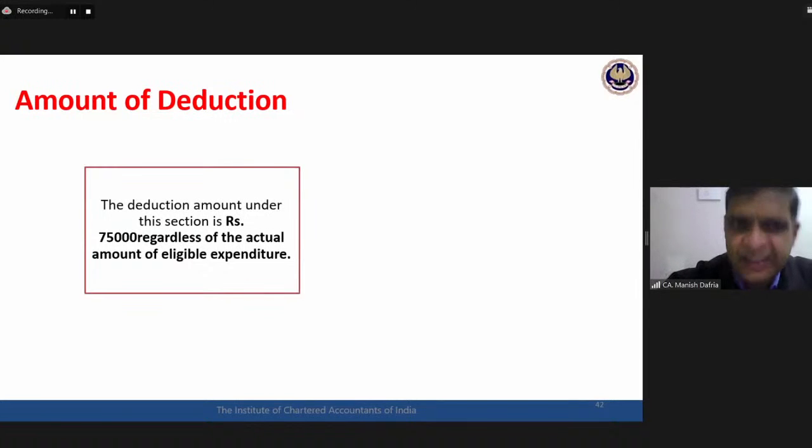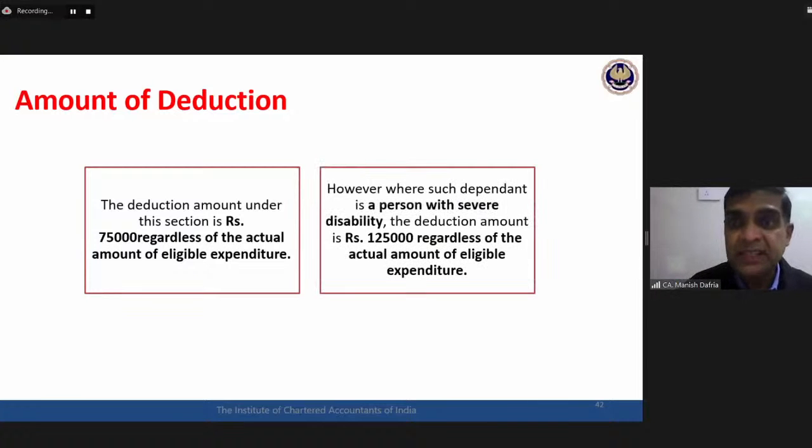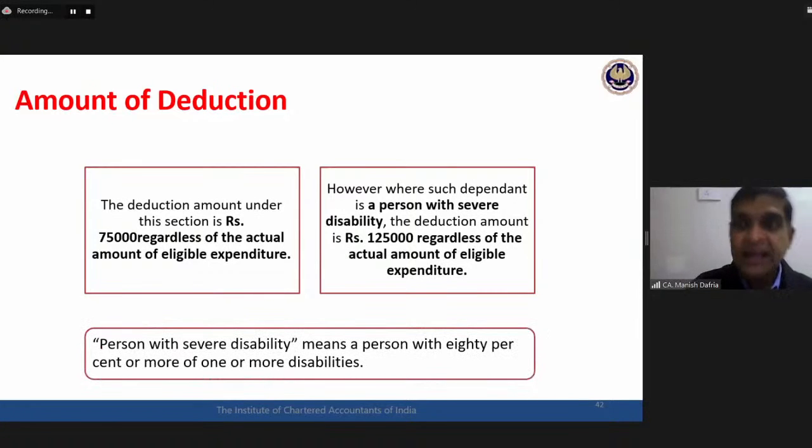How much is the deduction? 75,000 rupees is the deduction available. And in case this person is a person with severe disability, the deduction is up to 1,25,000. Normal disability, 75,000. Severe disability, 1,25,000 deduction is available. For a person with severe disability there is a definition: medically certified disability of 80% or more will be treated as severe disability, 1,25,000 deduction. Normal disability, 75,000 deduction.